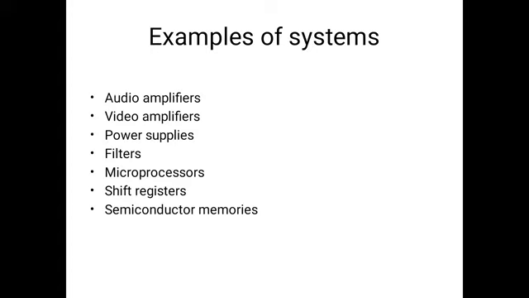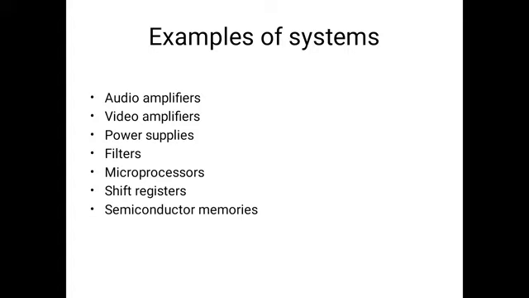In the case of an audio amplifier, the input signal is an audio signal, and the output signal is also an audio signal, but it is the amplified version of the input signal. Other examples of systems are microprocessors, shift registers, semiconductor memories, etc.